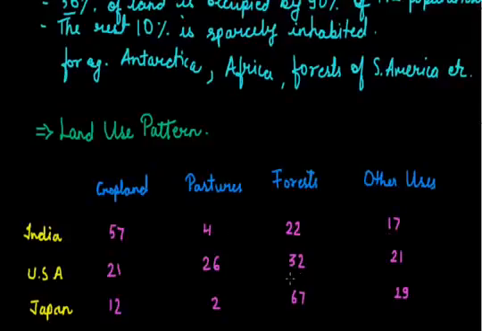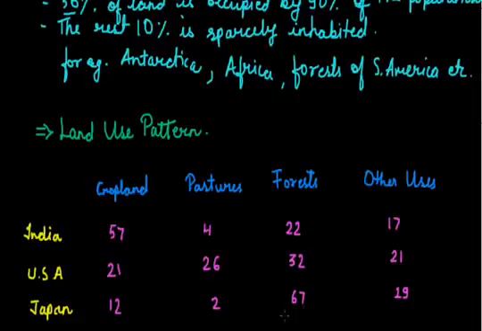Now if we come to a different country like Japan, the share of land under forest is 67%, which is far more in comparison to India. Then we have the comparison with America, which has 21% area engaged in agriculture, 26% in pastures and 32% in forest. These differences occur because of the different conditions prevailing in these countries.